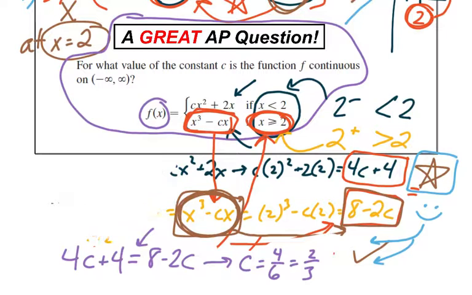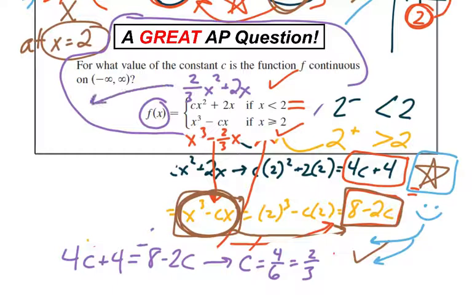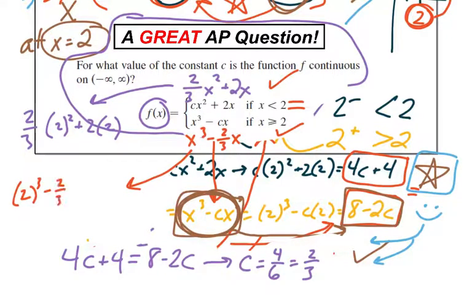But again, just for the sake of it, let's say you had a little bit extra time. Let's see if this actually works. Ready? Let's put 2/3 back in here. That means this equation here would be 2/3 for c, x squared plus 2x. The bottom here would be x cubed minus 2/3 x. Let's check and see if it works. If we plug in 2 on the top and 2 on the bottom, would I get the same y value? Would I get the same limit? When x equals 2, from the left, I get 2/3 times 2 squared plus 2 times 2. Over here on the right, if I plug in x is 2, I get 2 cubed minus 2/3 times 2.